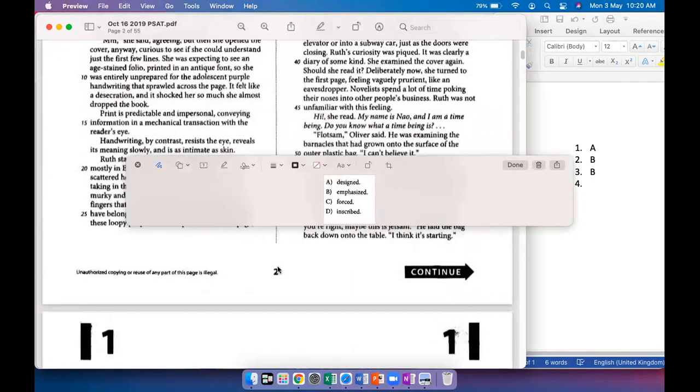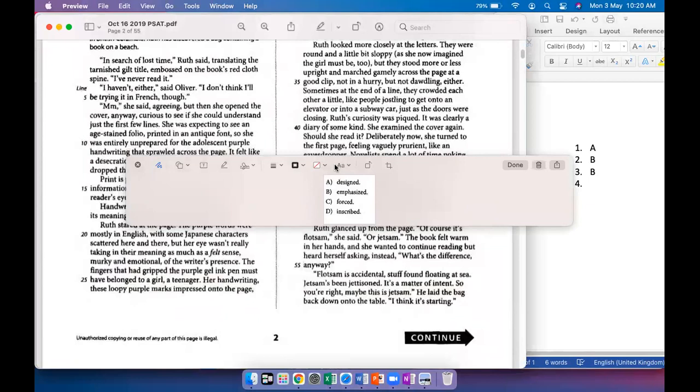Okay, so yeah, I'm just going to make this a little bigger. Yeah, that's fine. So can I say her handwriting, these loopy marks designed onto the page? No, that doesn't make sense because I'm trying to say that they applied a sort of force. They were there, right? So they were not designed onto the page.